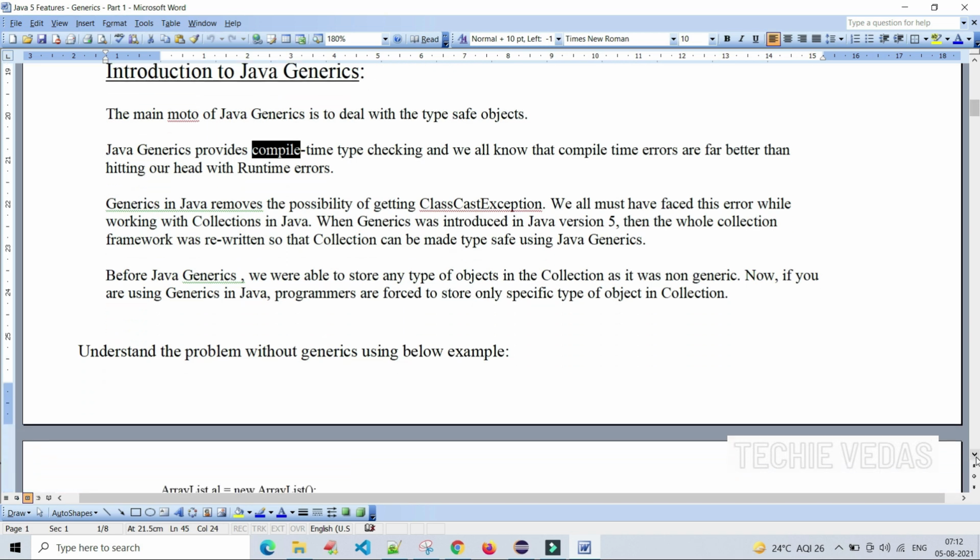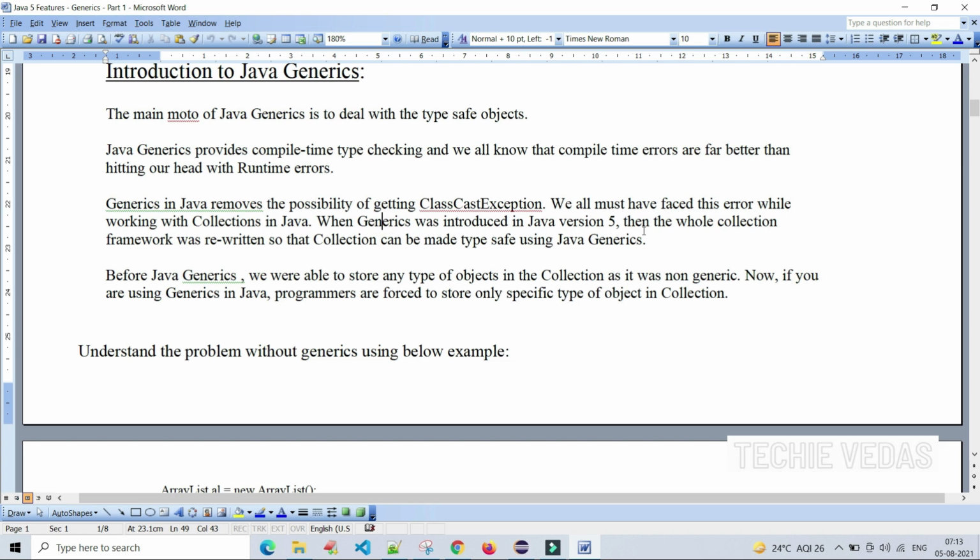Generics in Java removes the possibility of getting a ClassCastException. We will see afterwards what a ClassCastException is and how it is raised while we are working with Java. We all must have faced this error while working with collections in Java.